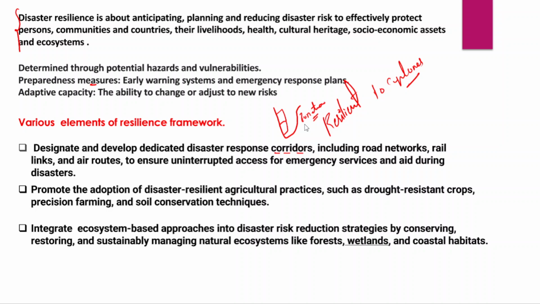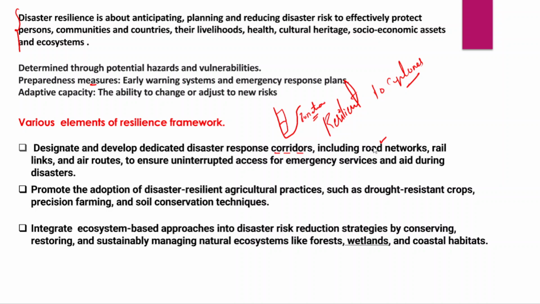So we can develop the dedicated disaster corridors, and these corridors will help in quick dissemination of information and supply of relief and rescue material to the vulnerable regions, and also evacuation of people if we have early warning systems already in place, which predict possible disasters in future.